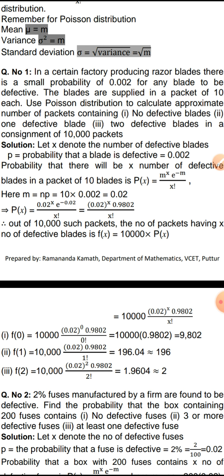So we'll take x as the number of defective blades. The probability that a blade is defective, which is taken as p, is 0.002. q is not required here.